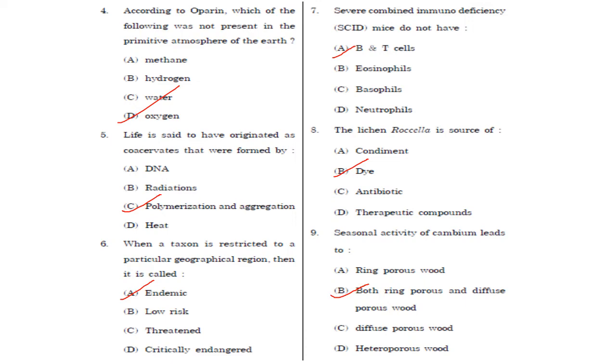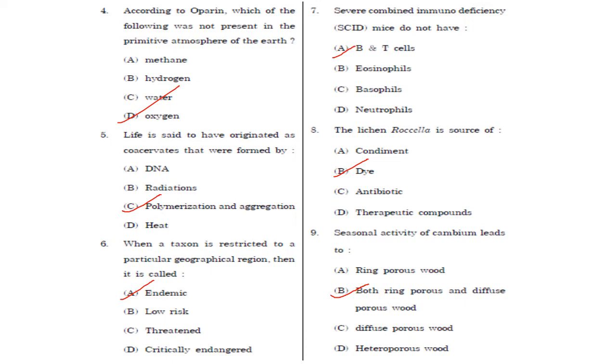Severe combined immunodeficiency SCID mice do not have the B and the T cells. Answer is option A. The lichen Rocella is a source of dye that is royal purple color. Answer is option B. Then, seasonal activity of cambium leads to both ring porous and diffuse porous wood.